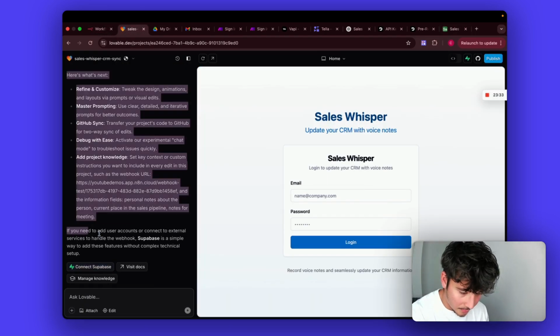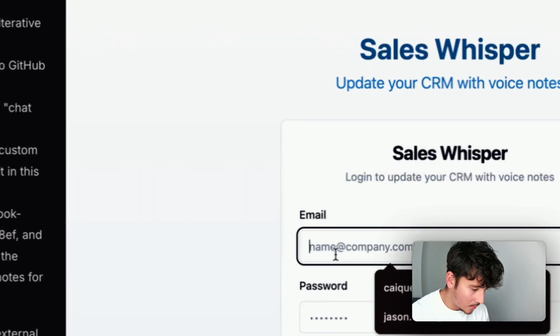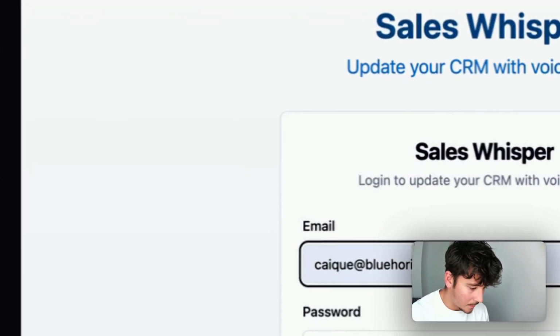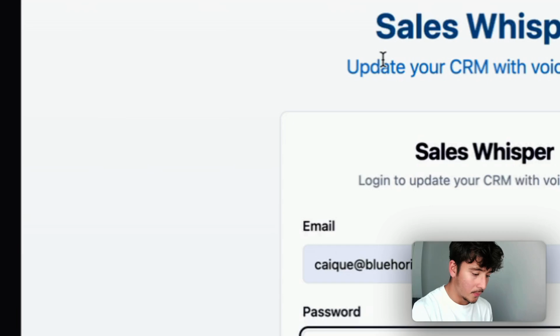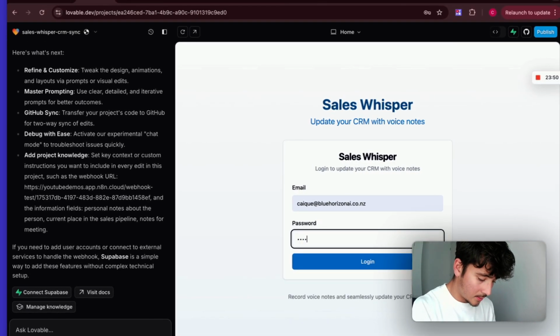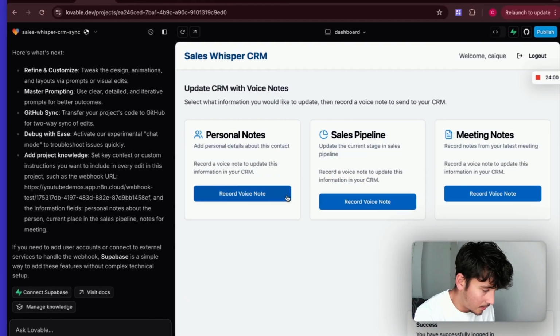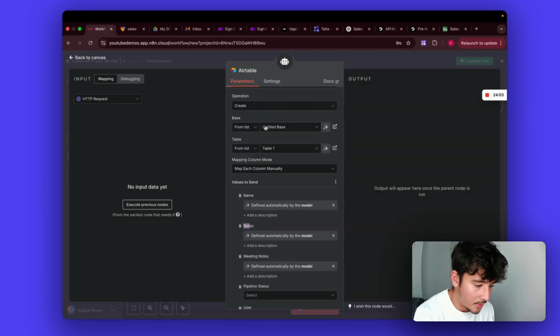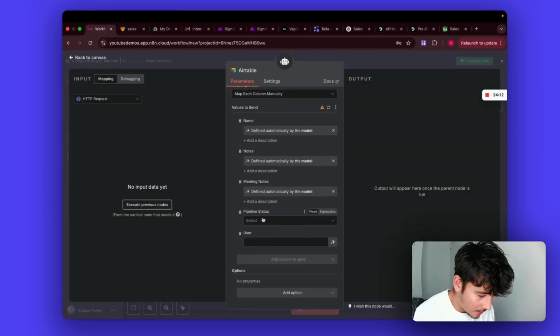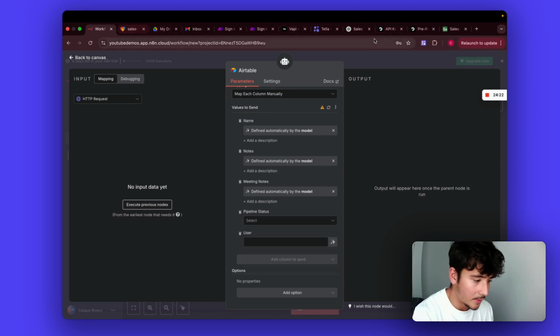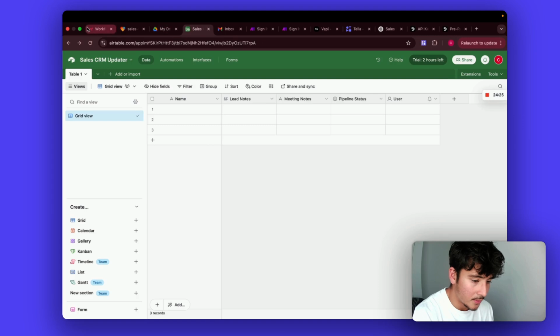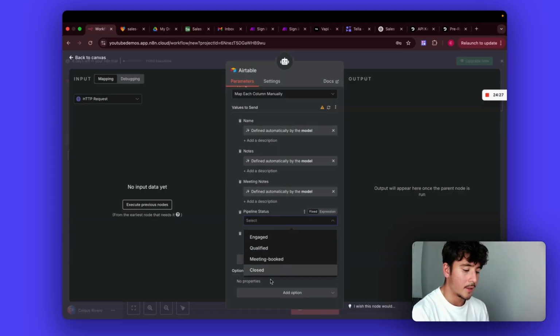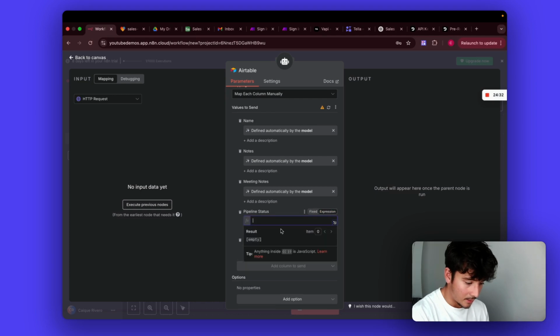We can connect our Supabase to sign in. We're just gonna keep this simple for now. So we can do that, and I'm just gonna do a password here, test. Awesome. Now we can do the meeting notes. Now we're gonna receive, oh, okay, pipeline status would have to be one of these, but okay, easy. So what's happened here is I don't want the AI to fill out this field. I would like the AI to fill out this field because I'd like this to be dynamic.